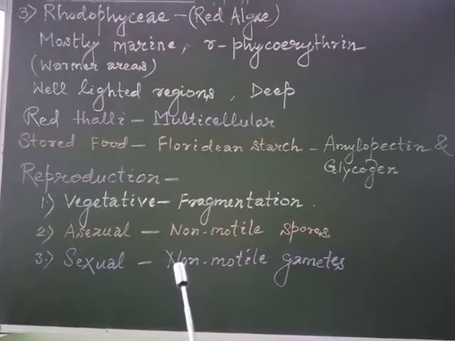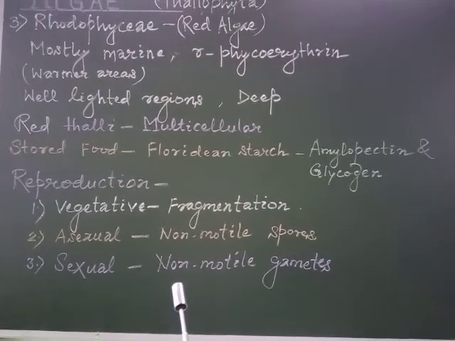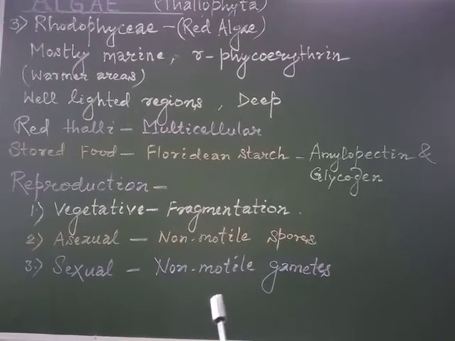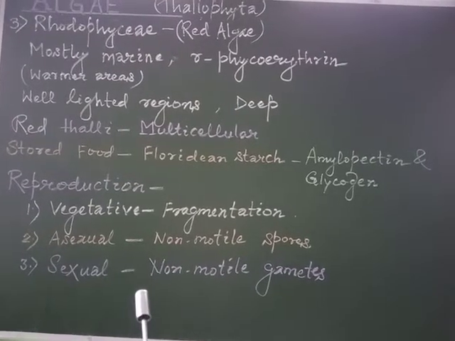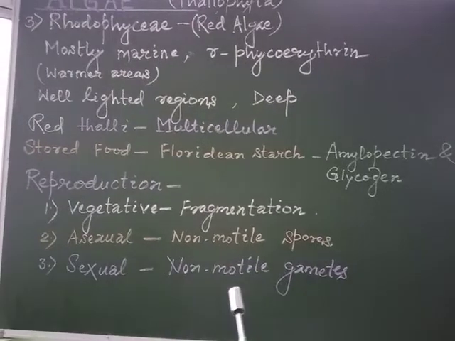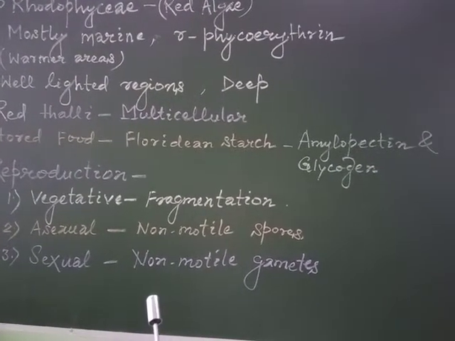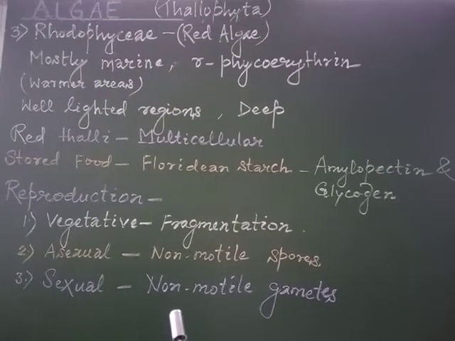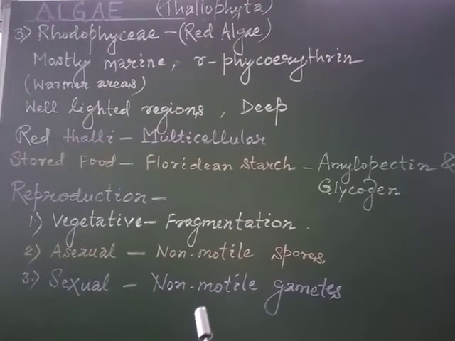The sexual reproduction takes place by the fusion of the male and female gametes. The gametes are non-motile, and it is of the oogamous type. We have discussed in the previous groups that it was having isogamous, anisogamous, and oogamous. In the case of red algae, it shows the oogamous method of sexual reproduction, and it is accompanied by complex post-fertilization changes or developments.